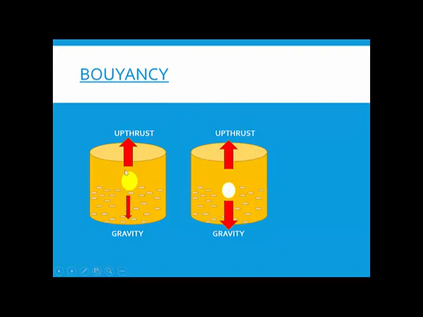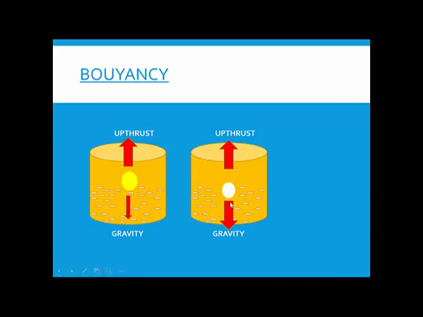Now look at this. The plastic ball was floating on the water. So the gravity was less. Why is the gravity less in the case of the plastic ball? Because its mass is less. So this force of gravity is less, but the upward force is more. Now take a slightly heavier ball, let's say a cork ball. Now look what happens. It is half in the water, half above the water.